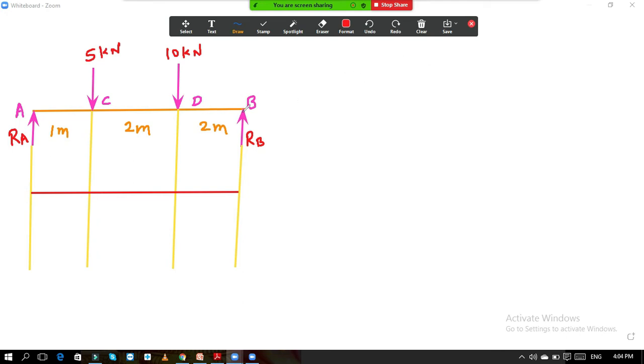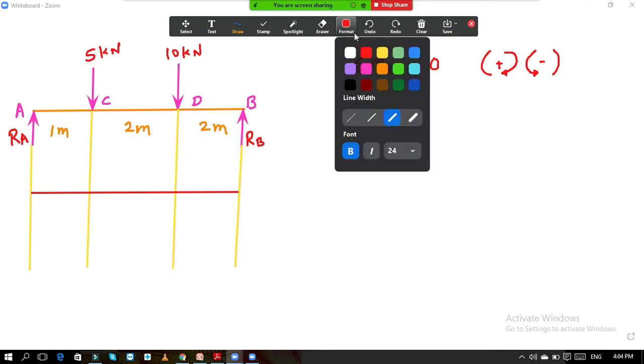Now we will take the moment of all the forces, summation M about B, equal to 0. And whenever you are calculating the reactions, always use this sign convention. Clockwise is plus and anti-clockwise is minus. Remember this. Whenever you are using the equations of equilibrium for the moment, always take clockwise plus, anti-clockwise minus. These sign conventions we need to use.